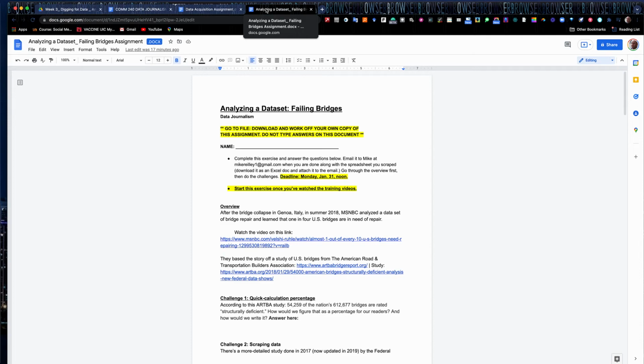Now open up this one. This is the analyzing data set, the failing bridges. Okay. We're going to scrape a data set and then we're going to analyze it. And I'm going to walk you through how to do this. We've got written steps as well on here, but I'm going to walk you through how to do it.